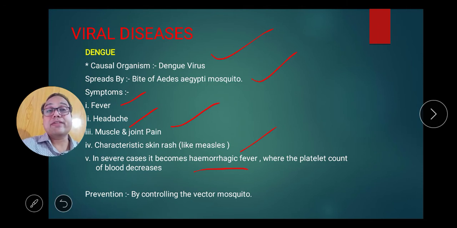The number of platelets in the blood gradually starts decreasing. Okay, now prevention: we can prevent this disease by controlling the spread of the vector. Mosquito is the vector. As you know, the organism which helps in spreading the disease is known as a vector. In this disease, the vector is a mosquito, and the name of the mosquito is Aedes aegypti.